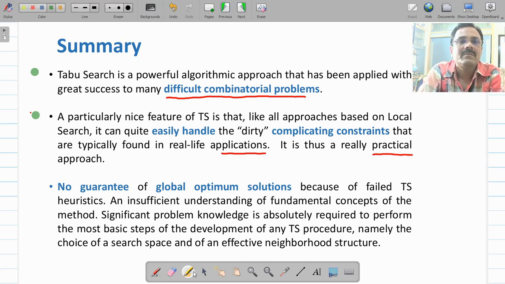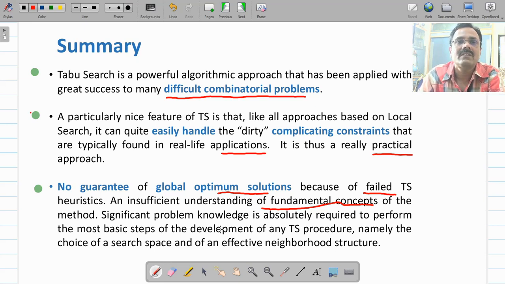Another important aspect that we have observed in this algorithm is that it is not optimal. It may not give you the optimal solution, but there are reasons for this. In many of the papers, authors have indicated that the algorithm has failed, but the reason was that the implementers had not understood the fundamental concepts of the tabu search algorithm.